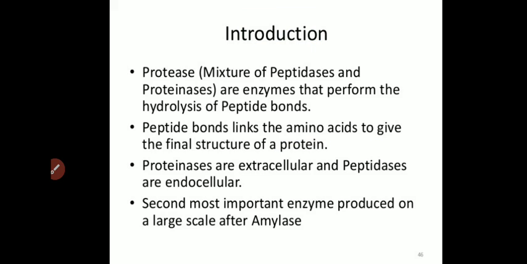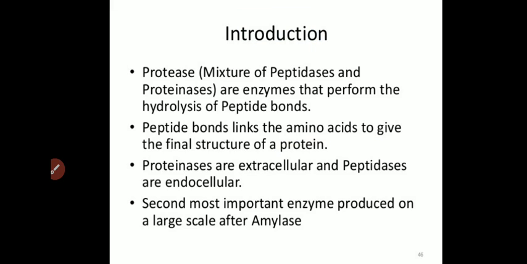Proteases are protein-degrading enzymes of plant as well as animal origin. Basically, they can be produced using plants, animals, as well as different types of microorganisms.